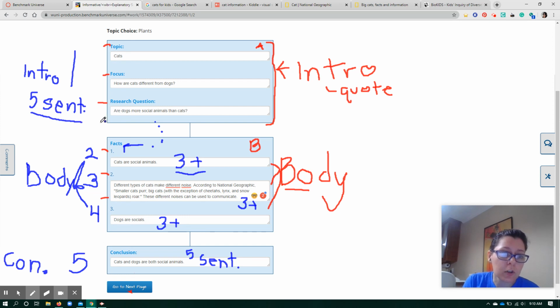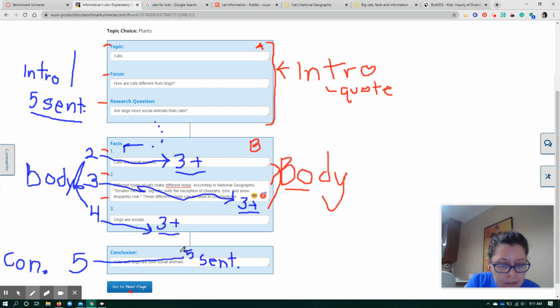5 sentences for your intro paragraph, 3 sentences for each body paragraph. So your 4th paragraph has 3 sentences. Your 3rd paragraph, sorry, that's a little messy. Your 3rd paragraph has 3 sentences. Your 2nd paragraph has 3 sentences or more. And your 5th paragraph has 5 sentences.